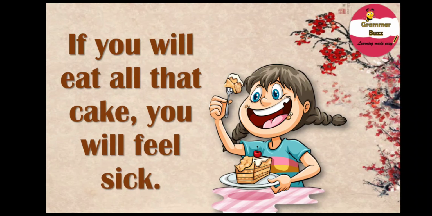Both the helping verb and main verb together in this sentence express a particular tense form. The verb will plus the main verbs eat and feel are in the simple future tense because they tell us about an action that will take place in the future, that is, in the time to come. Note the verbs eat and feel are in their simplest form, that is, they are in their base form without any extra endings. Remember, to form simple future tense, we use shall or will plus the base form of the verb.